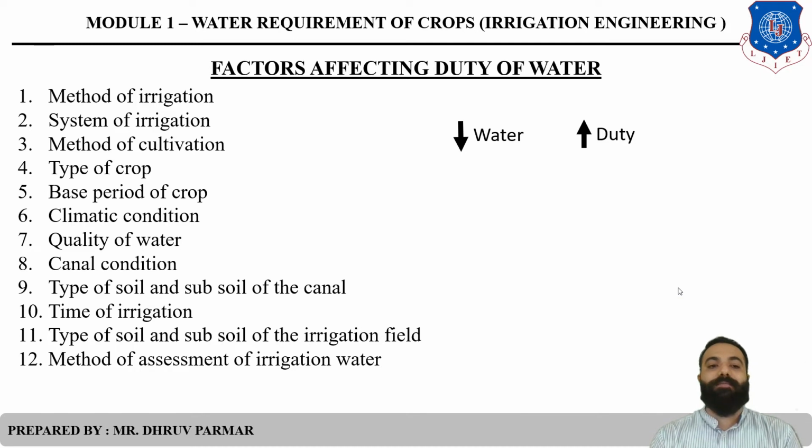But in volumetric basis, they calculate the amount of water by volume, so water usage is low and duty will be maximum. So there are 12 factors which affect duty of water. The basic funda, the relation between water and duty: water is inversely proportional to duty.